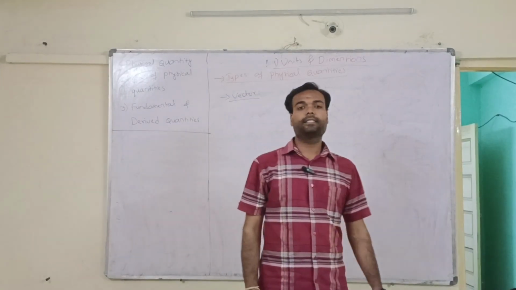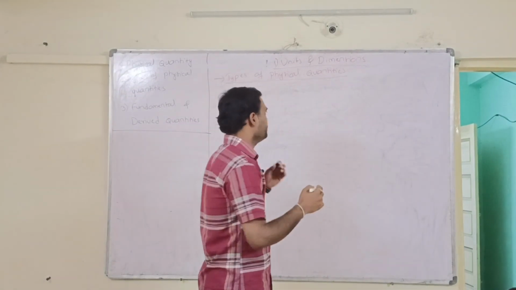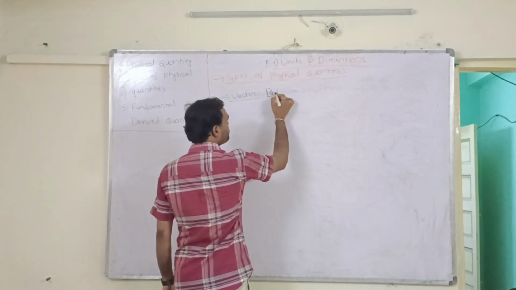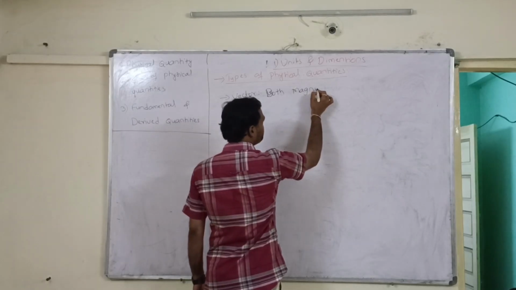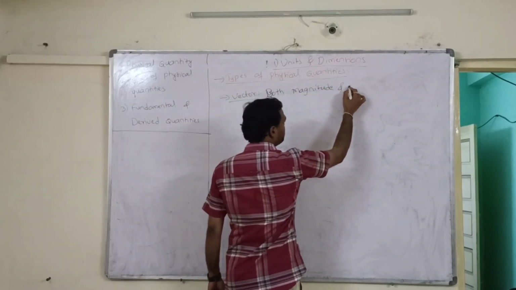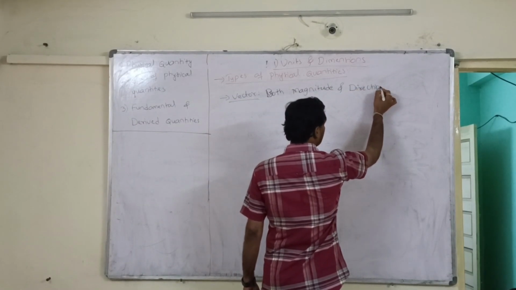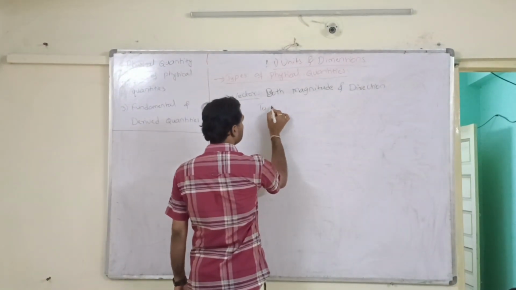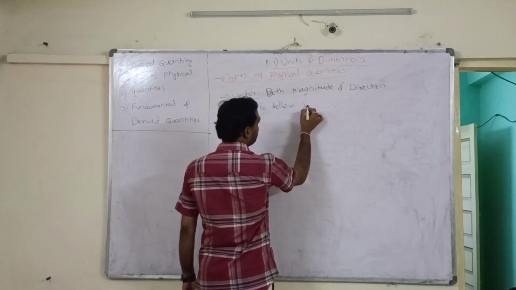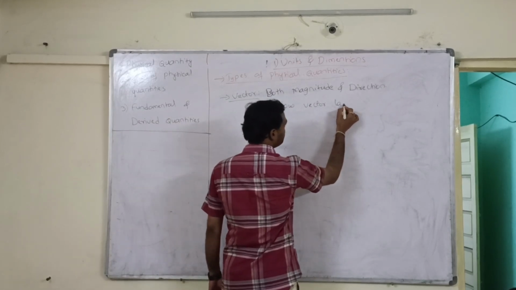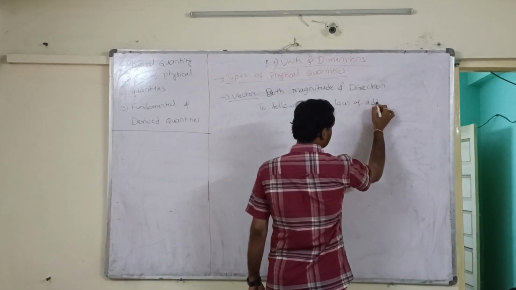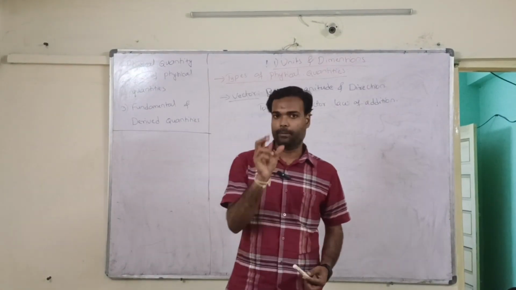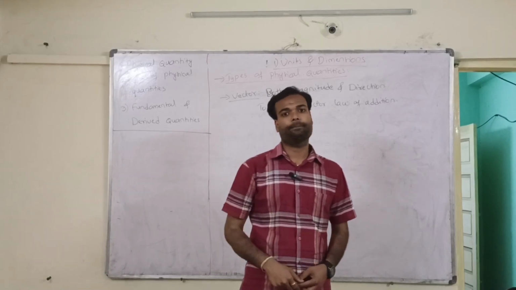Right, vector is the third physical quantity, and it has both magnitude and direction, and along with that it has to follow the vector law of addition. And what is the vector law of addition? That we will discuss in vectors as a separate topic in the upcoming classes, right?